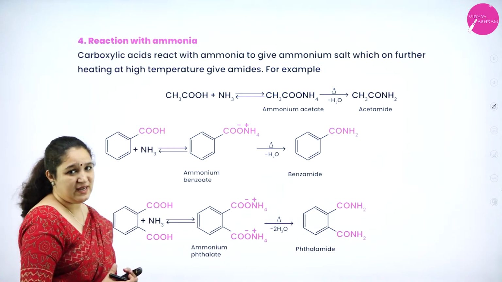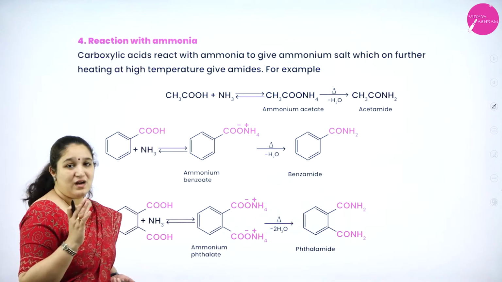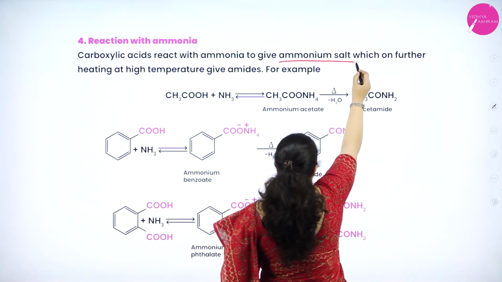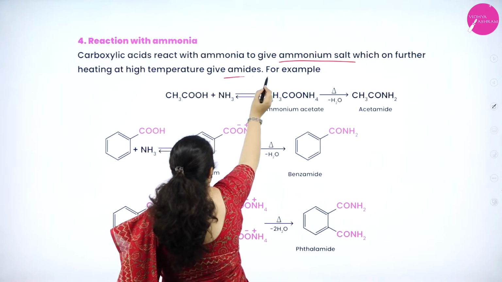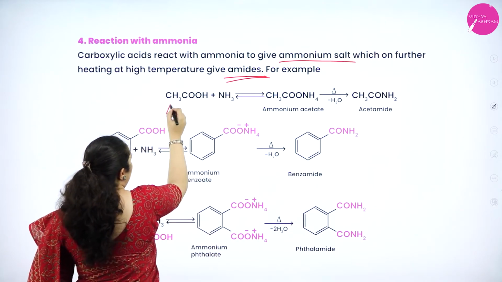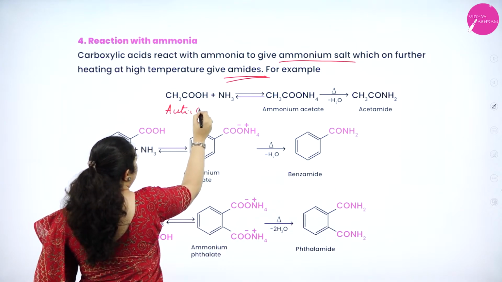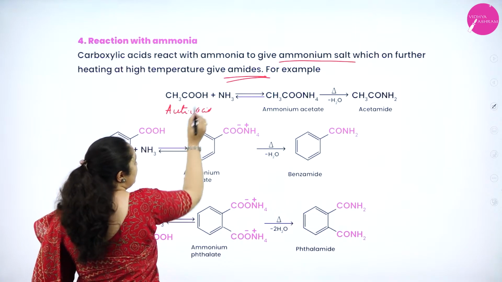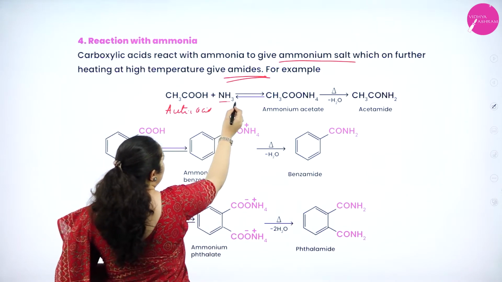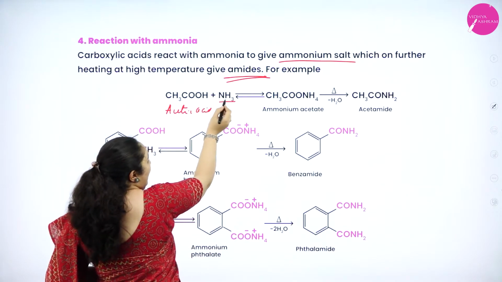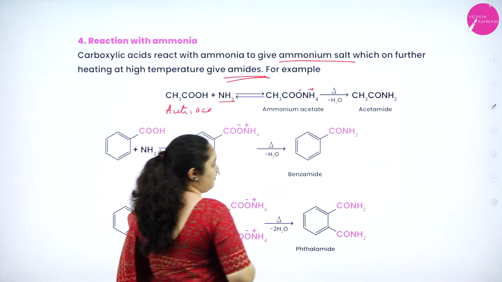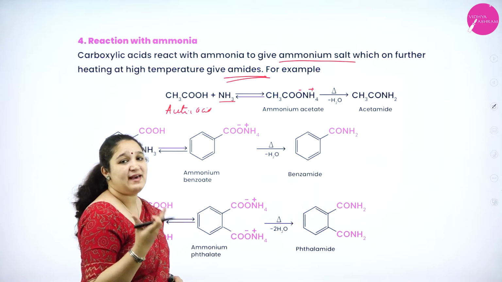How does carboxylic acid react with ammonia? Carboxylic acids react with ammonia to give ammonium salt first, which on heating will give amides. Okay. So we'll see the example. We have taken acetic acid here with ammonia, CH3COOH with NH3, that is NH3 gets added up here as NH4 plus. So it is CH3COO minus NH4 plus that will be formed, that is ammonium acetate.